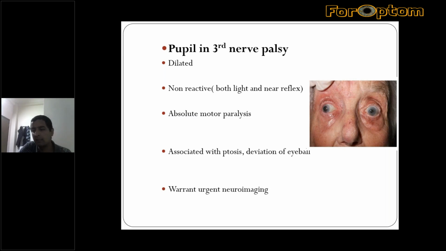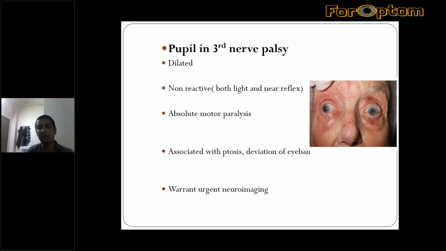So this is a separate entity. But in compressive lesions, mostly an aneurysm of the posterior communicating artery, and that of the anterior cerebral and middle cerebral artery, compress the oculomotor nerve, resulting in pupillary palsy.